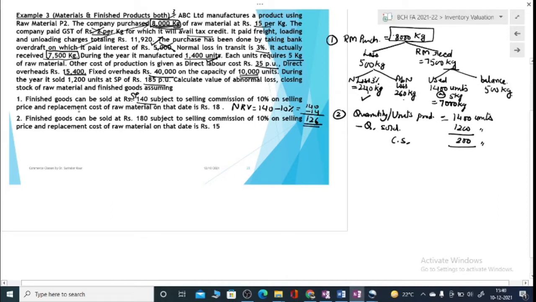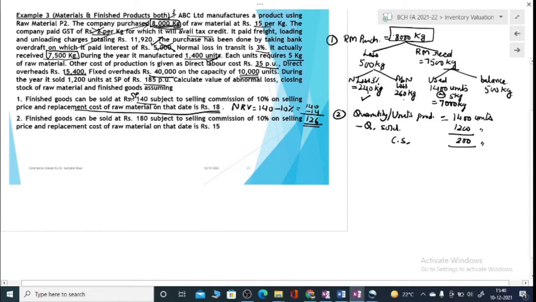And the replacement cost of raw material is also given as 18. So we are given both pieces of information for use of the LCM rule. There are two cases that we are to do. One is when you have the selling price and cost of raw material as 140 and 18 respectively. In another case, the other information is given. So let us work for the prices.